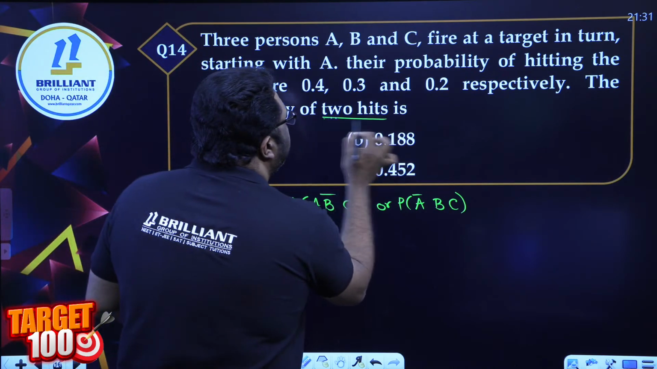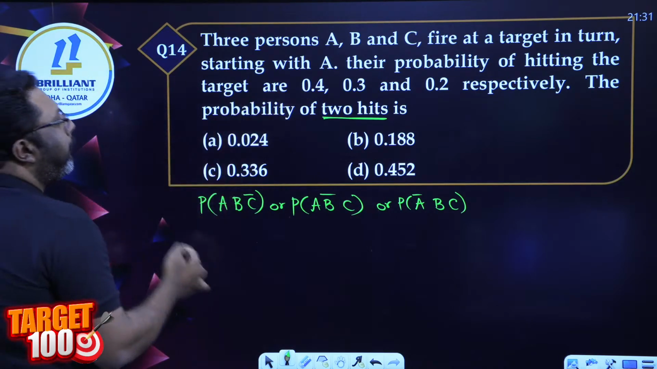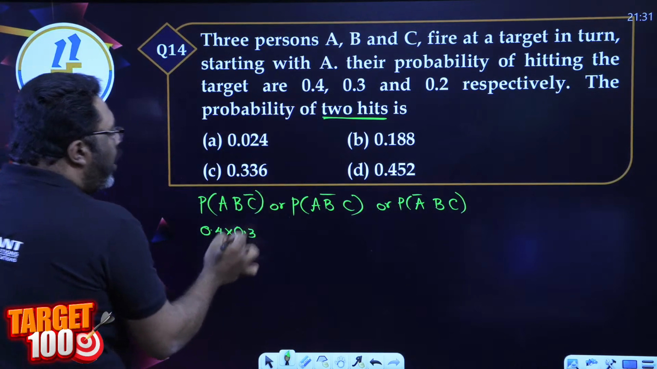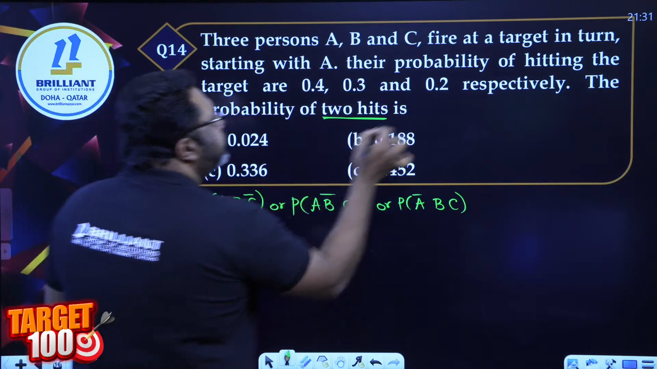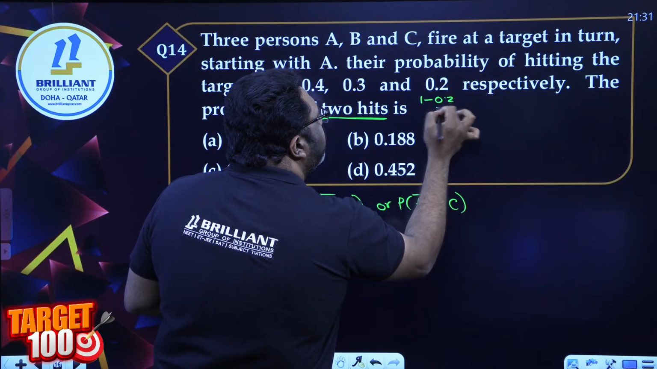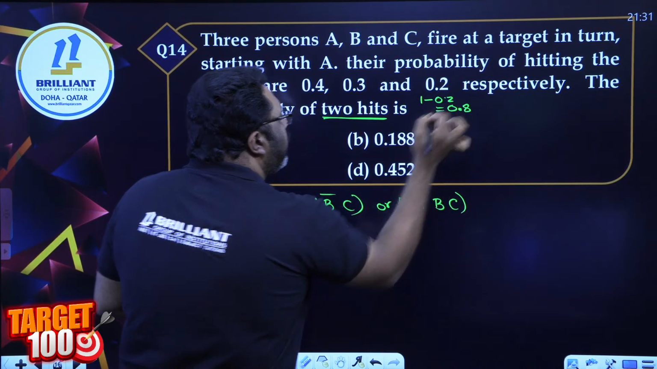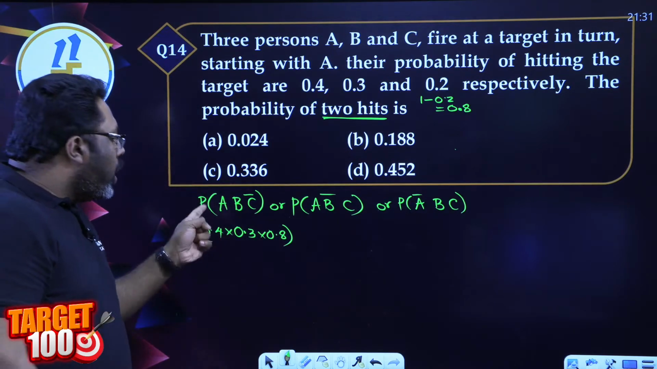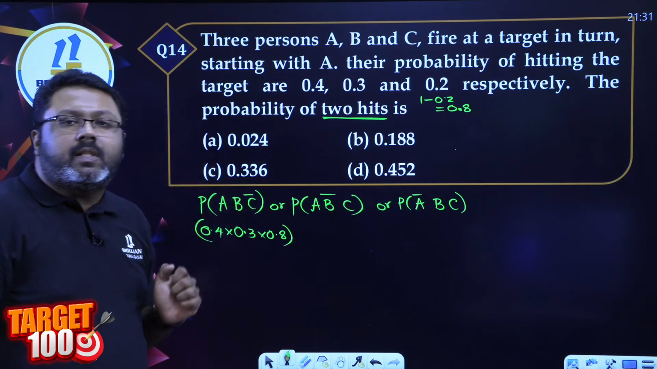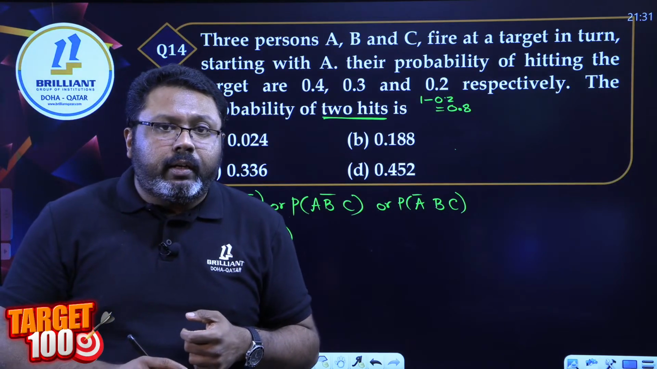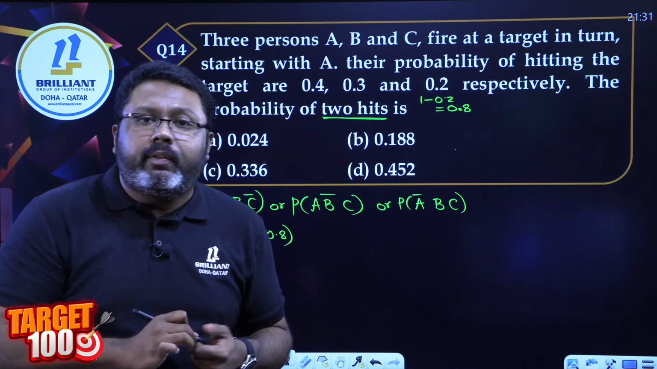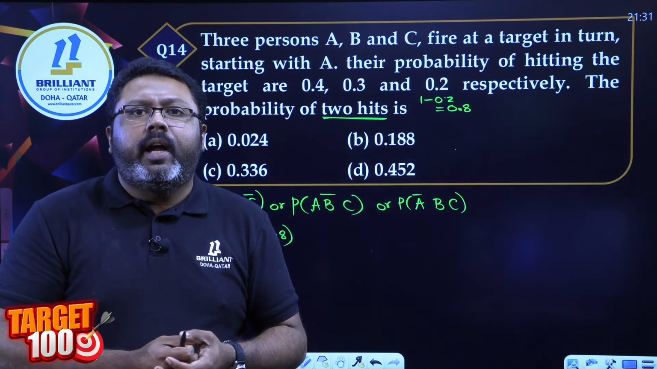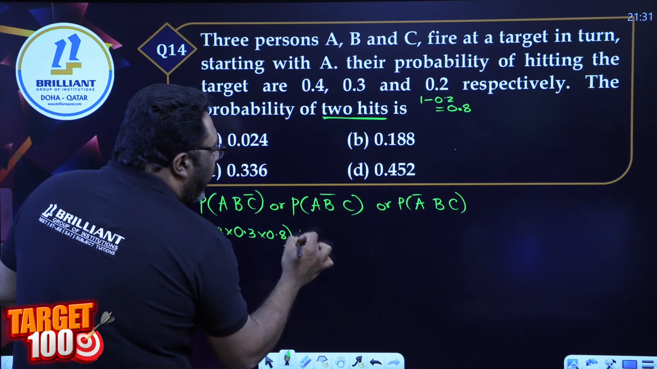So 2 hits. What's P of A? 0.4. What's P of B? 0.3. And what is the probability C is not going to hit? 1 minus 0.2, which is 0.8. Right? Why did I multiply? Because these are independent events. 3 persons are firing at a target and it's very clear that they are independent, right? A person hitting a target does not depend upon what the other person is doing, right? So they are independent. Or means add.